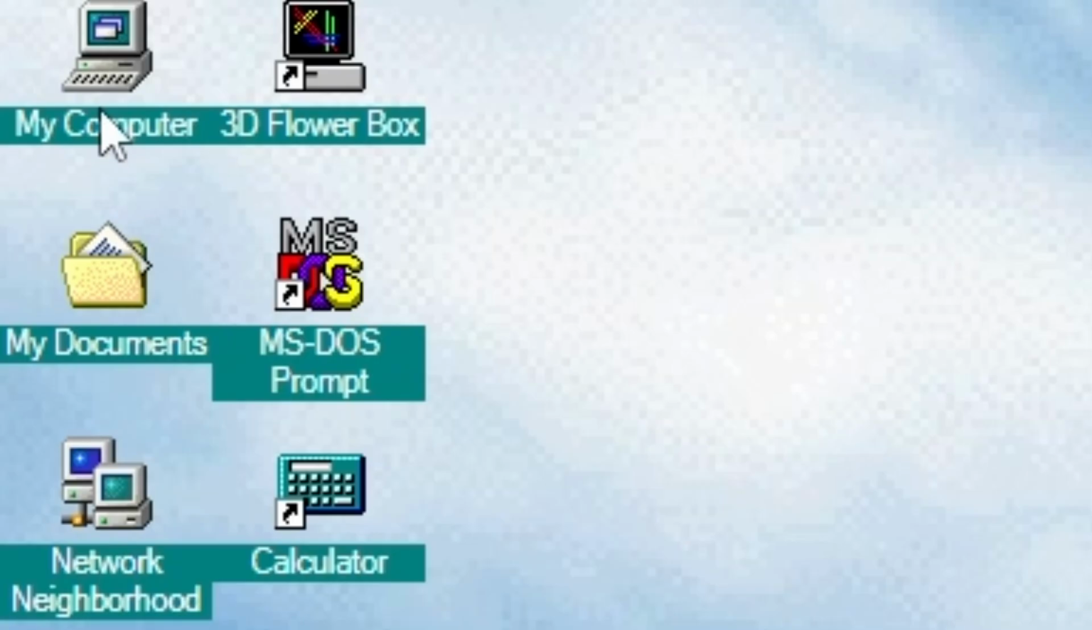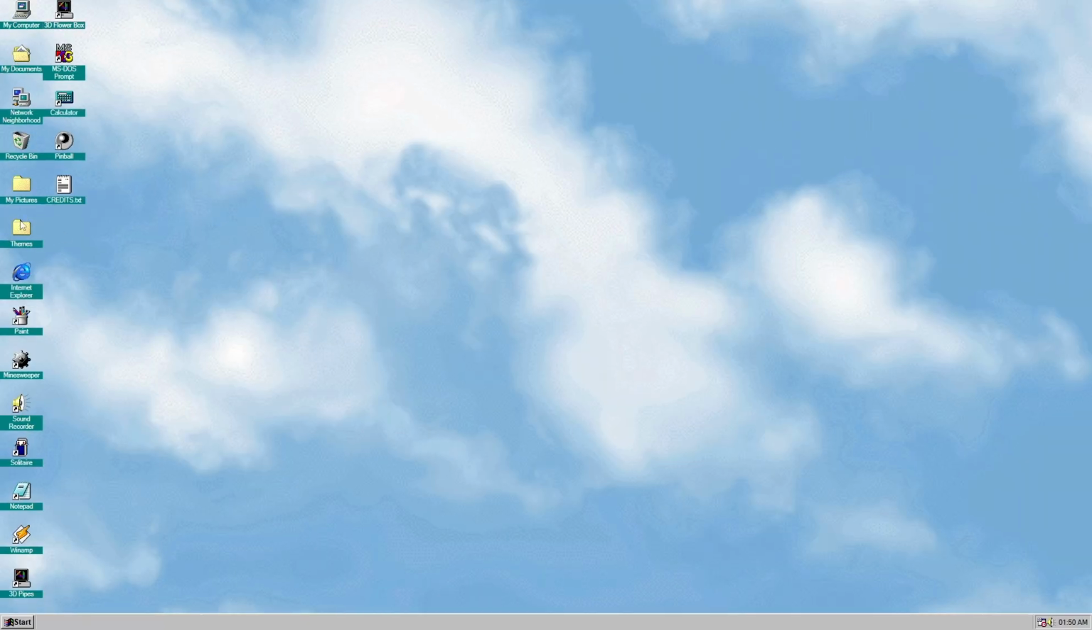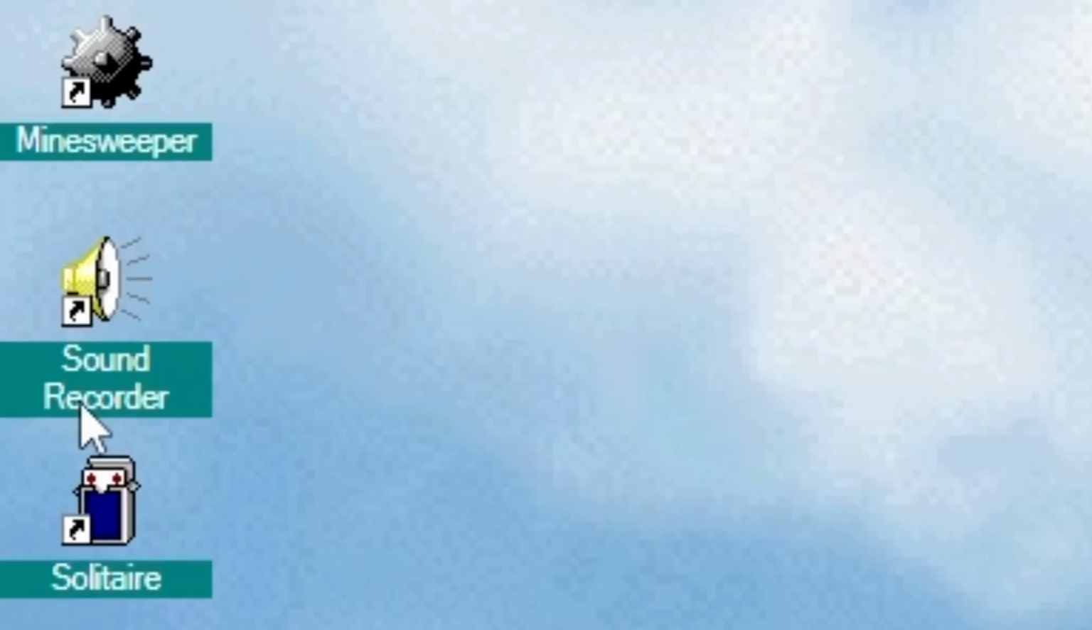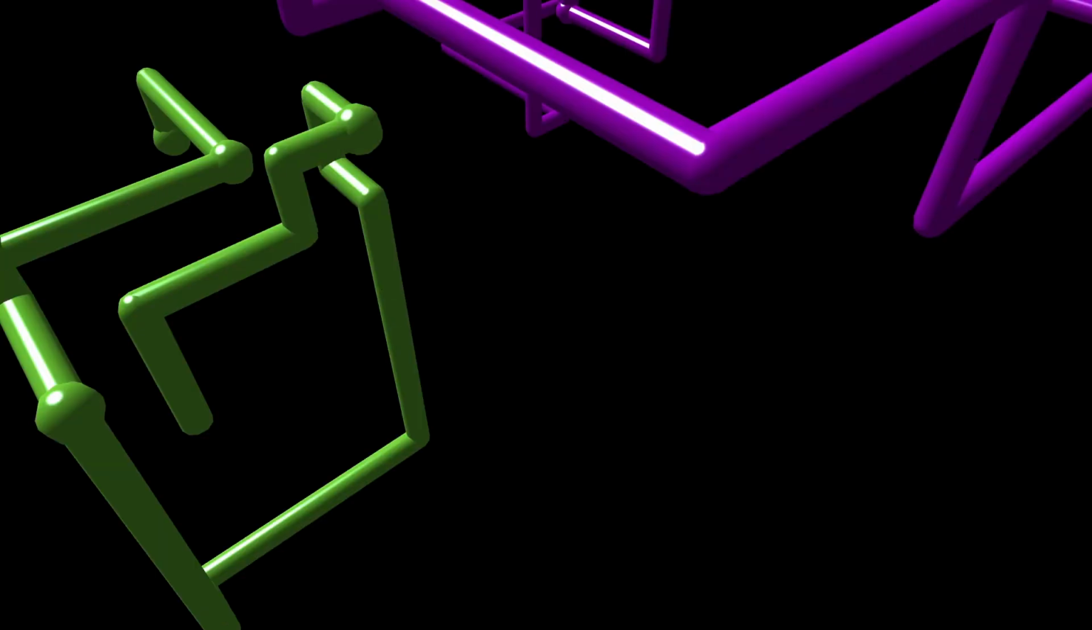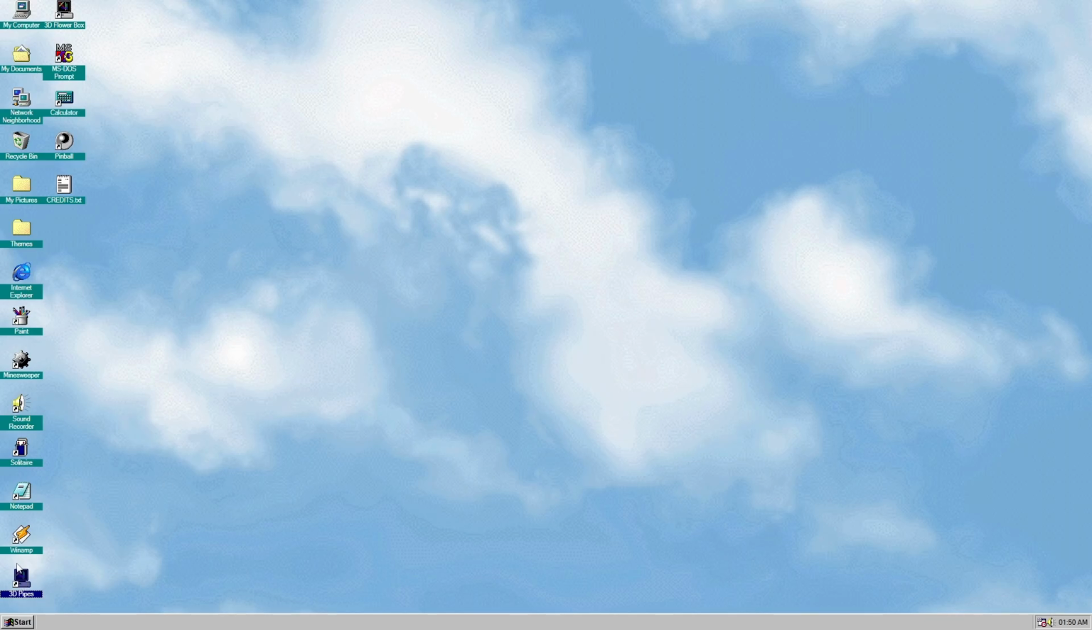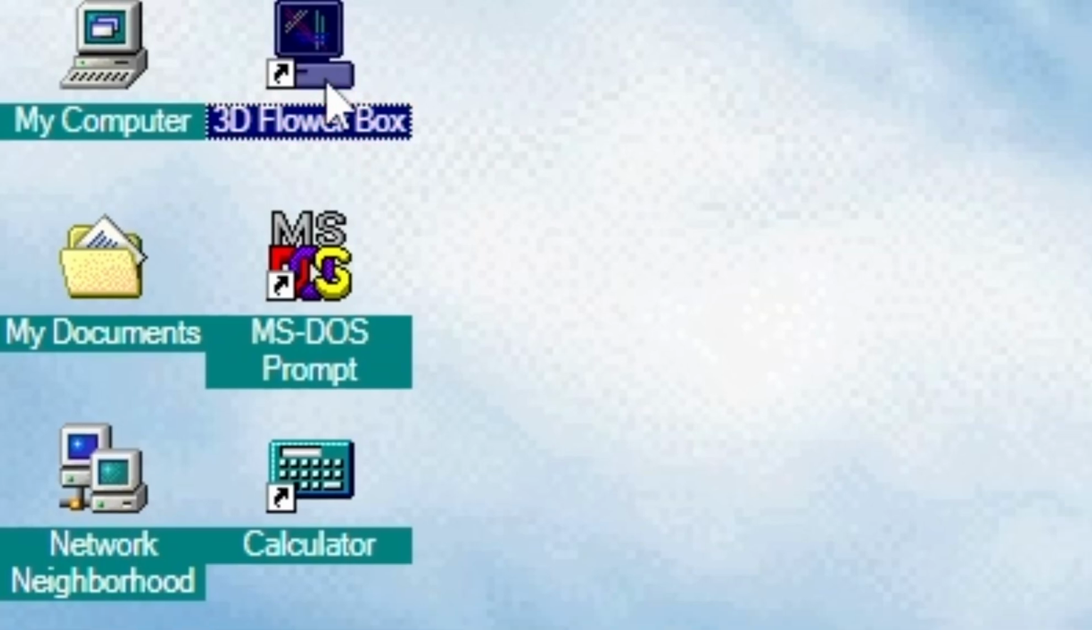We also have My Computer, so we have kind of a file manager going here, it seems. And we can record sound now. But what is 3D pipes? I've seen that somewhere. It's so random but so cool. I mean, it has no real use. I feel like it's just more of a flex, like, yeah, we can do this now. We have also 3D flower box.